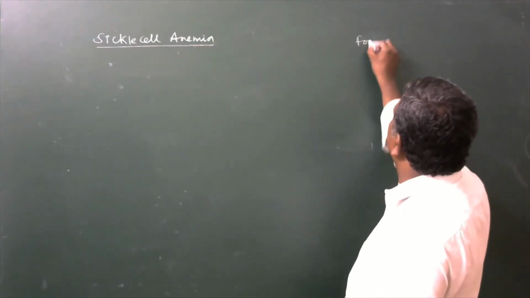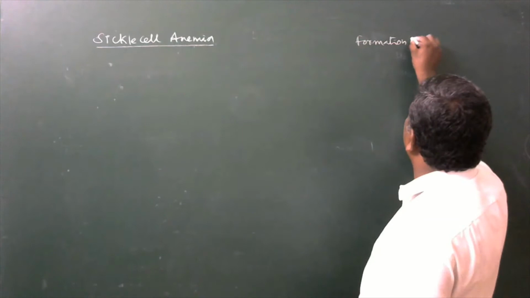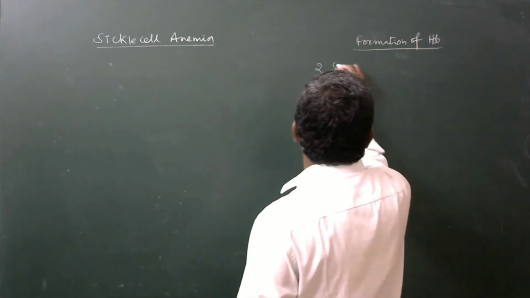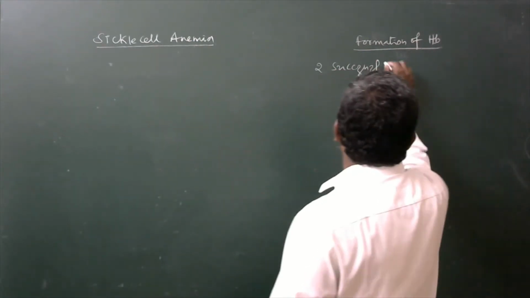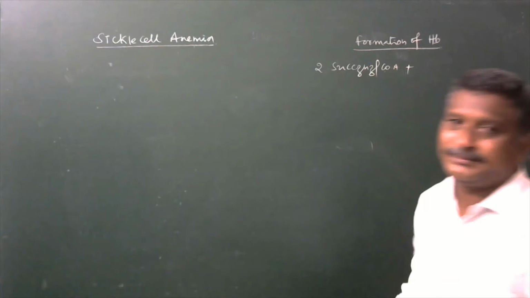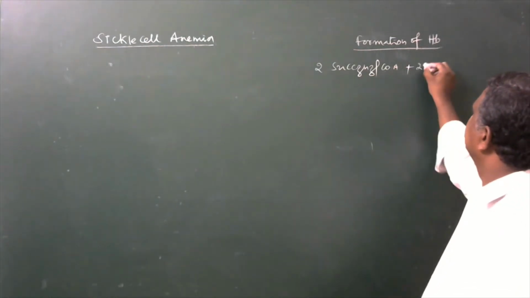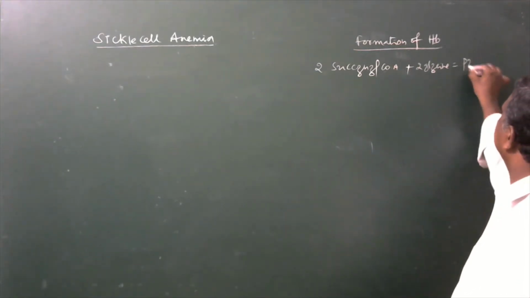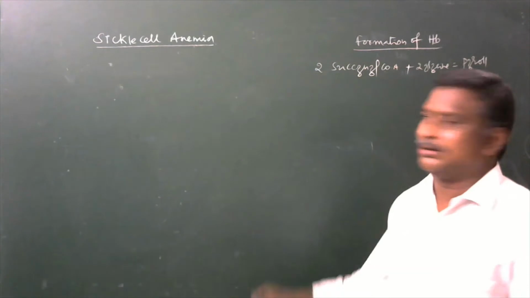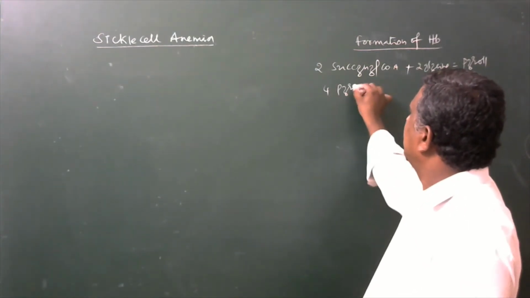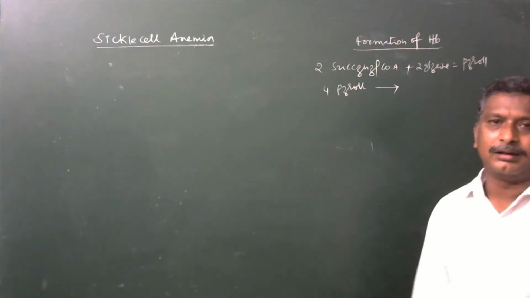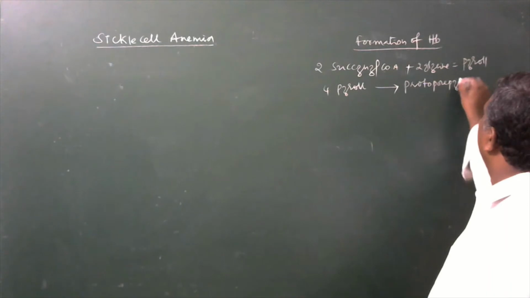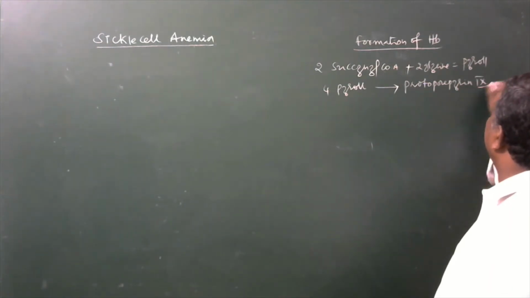Especially, 2 succinyl coenzyme A combines with 2 glycine molecules to develop pyrrole. 4 pyrrole molecules are known as protoporphyrin. Especially, it may be known as the 9th one.